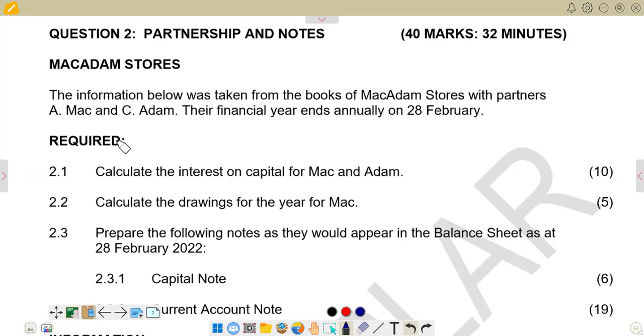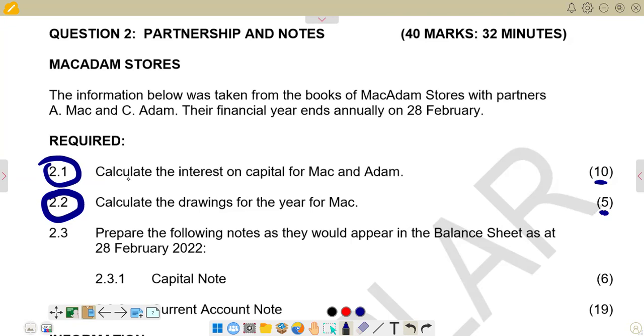On the required part, we are just going to look at part 2.1, and also part 2.2. So 2.1 reads: calculate the interest on capital for Mark and Adam, and it's got 10 marks. And 2.2 reads: calculate the drawings for the year for Mark, and it's got 5 marks.